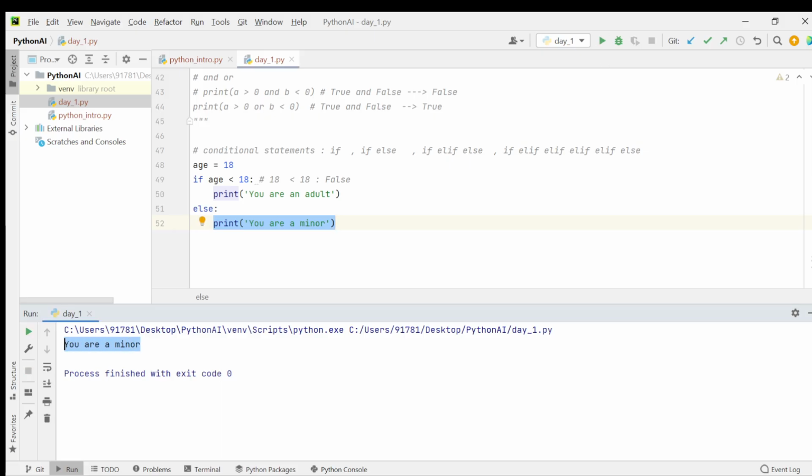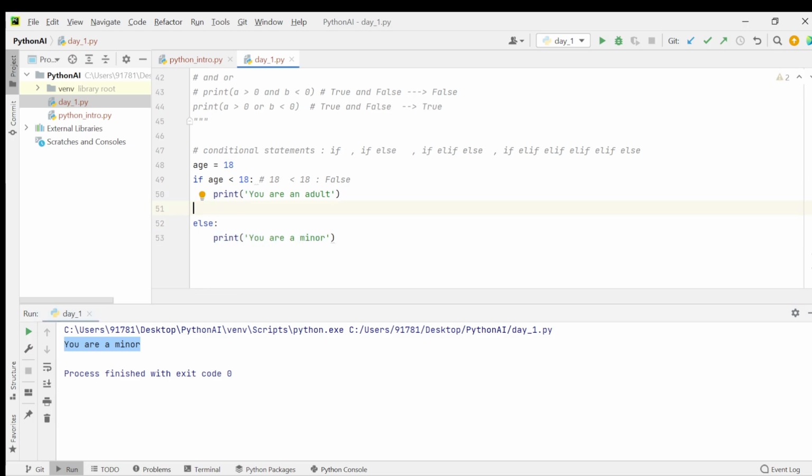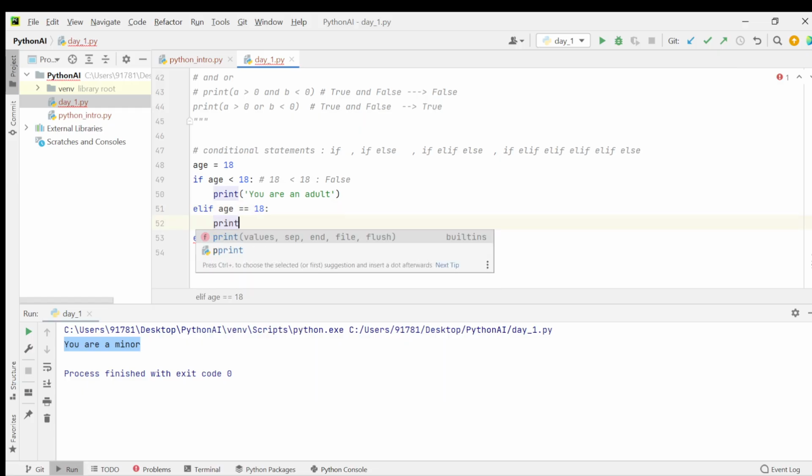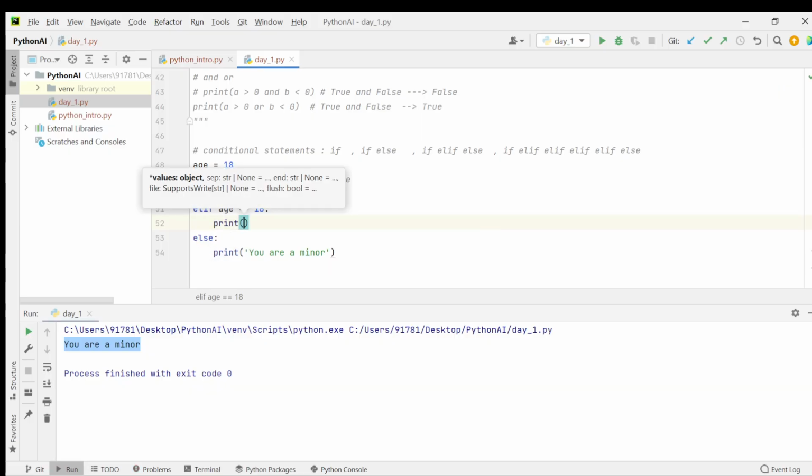That's it. Again, okay, I will just explain one example of if, elif and else. Elif age equals to 18. Now I am just reversing this data.